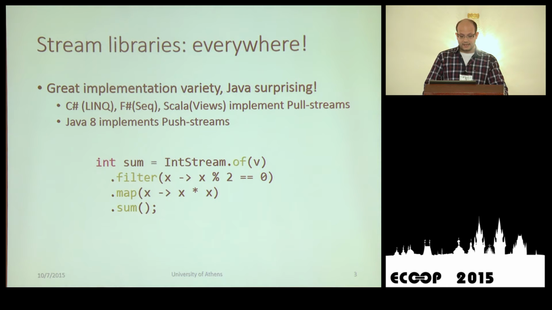There is a great implementation variety. For example, in C# we have LINQ, in F# we have sequences, in Scala we have views, and they all implement pull streams. While Java 8 has employed another direction and implements push-based streams.